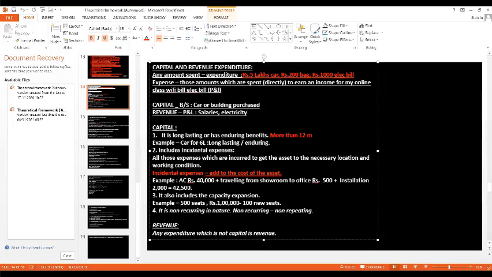And what about the working condition? Only if you install it, the asset will come to working condition. Is it not?